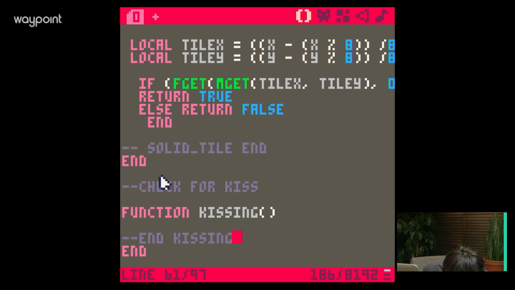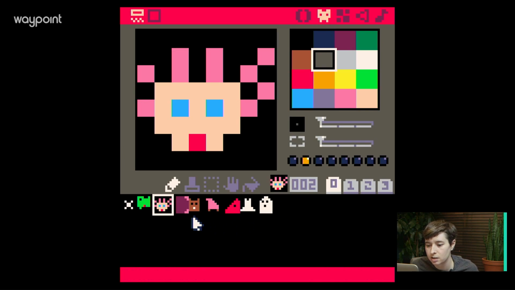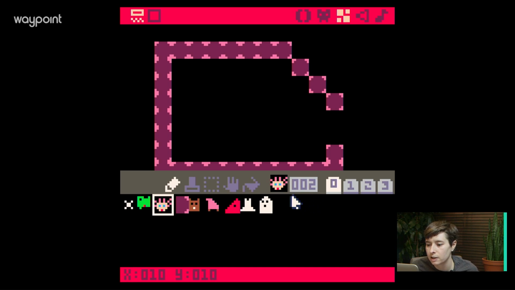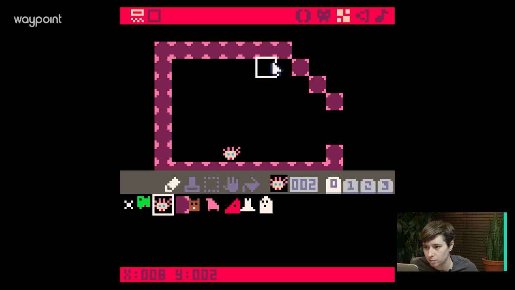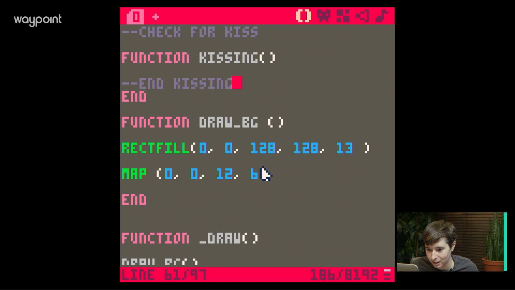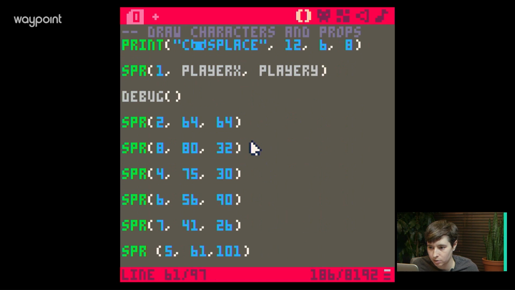Okay, you can check if her distance is within a certain amount. Okay, I like that. That's fine. Let's make her a tile. She's a tile now. So we just put her in as, oh, shit, like here. And now she's a tile. Right, and then we don't write her in otherwise, so she's a tile here. Okay, I think I see what we gotta do. So we unwrite her, basically, as a sprite, which she is sprite number 2.